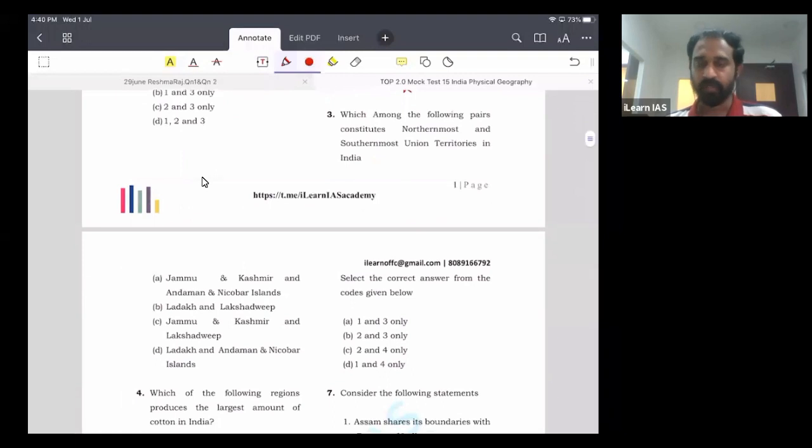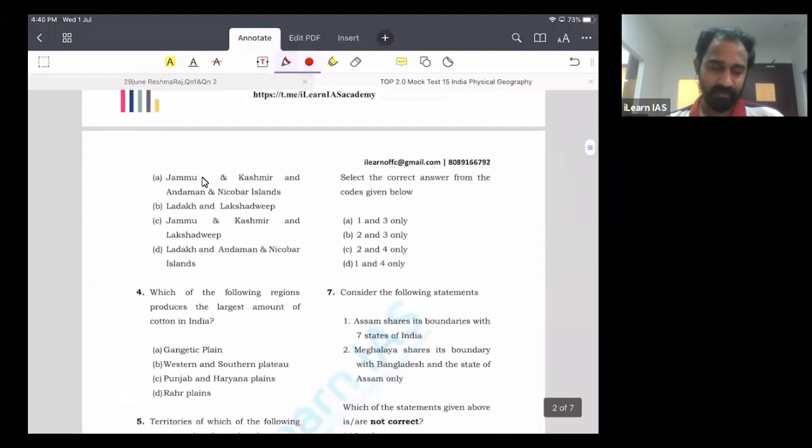So let us go to the third question. In this question, you have to identify the northernmost and the southernmost UTs in India. We have already discussed this information in the TOP session. So we know the answer is D, Ladakh and Andaman Nicobar Islands.